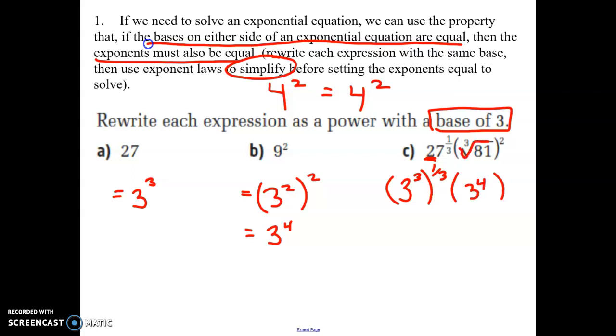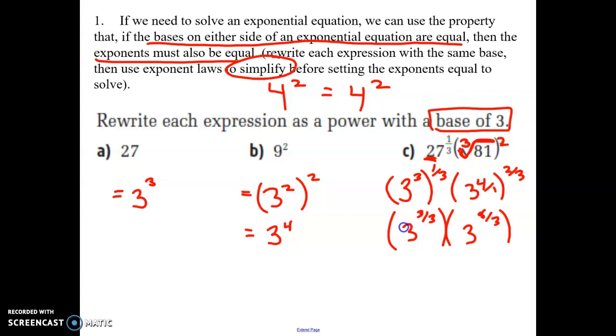And notice here how I have a root. Remember that we said a root is actually a fraction exponent? So the 3 would be the denominator, so 2 over 3 would be my fraction. So now we have a power to a power, so we multiply. So 3 times 1/3, I'm going to write it as 3/3. You could write it as 1, but I see something coming in the next one where there's also a 3 in the denominator, so I'm just going to keep it as 3/3 for now. Here we have 4 times 2/3, so that'll be 3 to the power of 8/3, because 4 times 2 is 8, and then the 1 times the 3 is the 3.